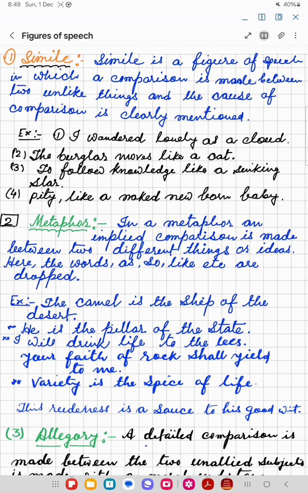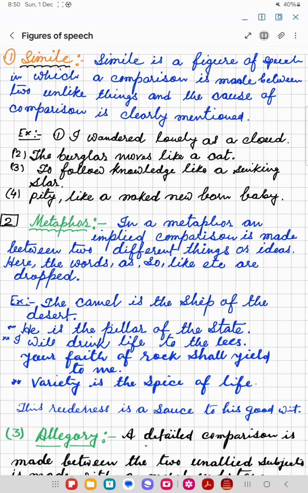To follow knowledge like a sinking star. Here knowledge is compared to a sinking star which could always be followed. It means if you look at a sinking star, the star would actually not sink, and just like knowledge, the more you will know, the more you will have desire to know. Pity like a newborn baby, like a naked newborn baby. So here pity was compared to a newborn baby and the point of comparison was nakedness. So that is simile.